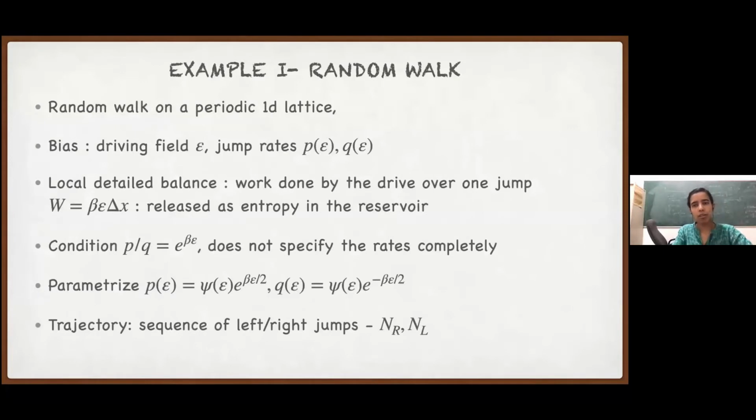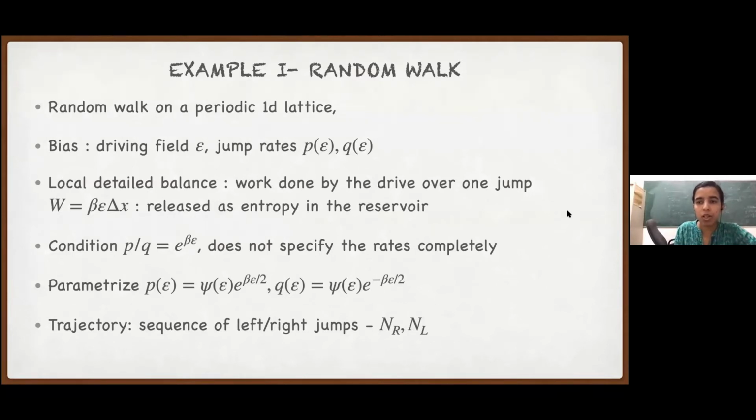Okay, so now let's go back to the example of random walk and really write the response formula. We have again a random walk on a periodic 1D lattice. There is a driving field epsilon, on which the jump rates P and Q depend. We talked about local detail balance yesterday. For today, it suffices to say that it dictates P over Q is e to the power beta epsilon.